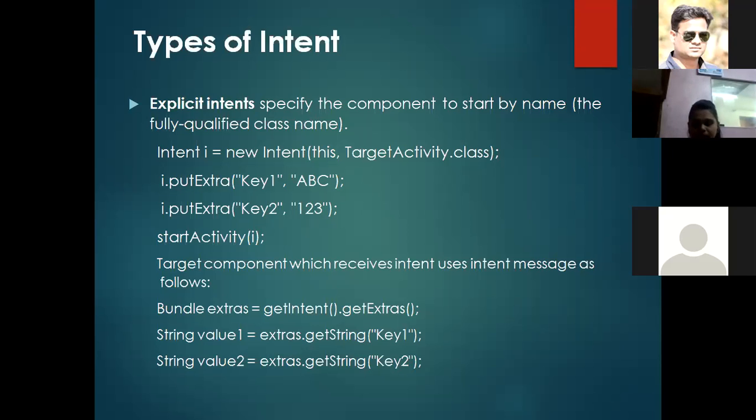This is for security purposes. The target activity should specify that key, which is going to match with the calling activity, and then that data will be passed to the target activity by using the getExtras method, which is written below here.